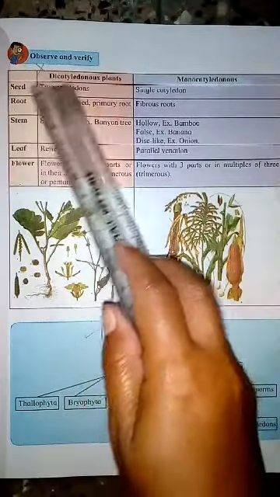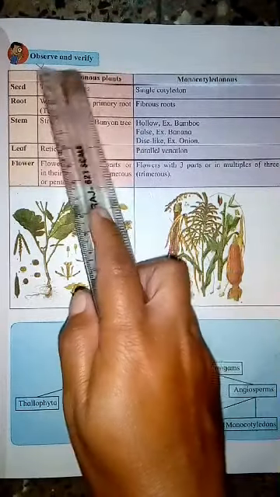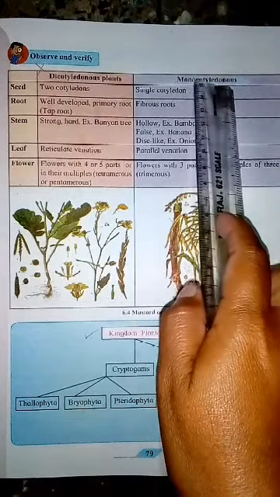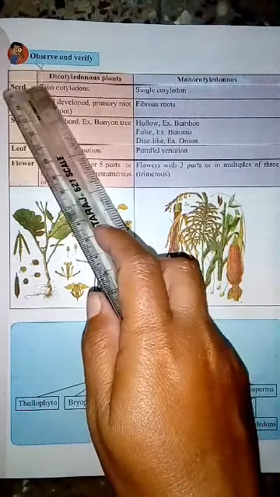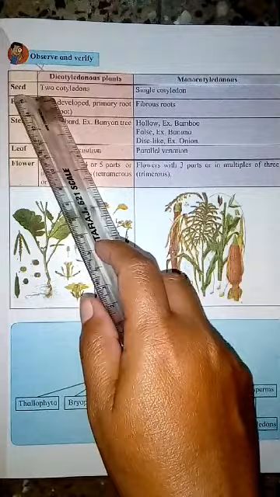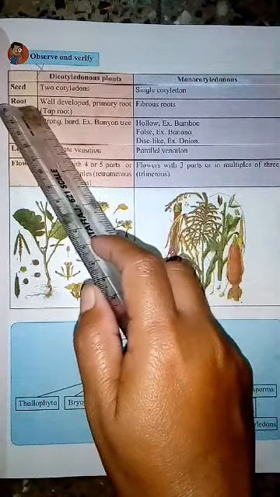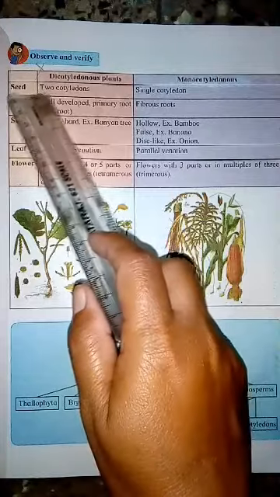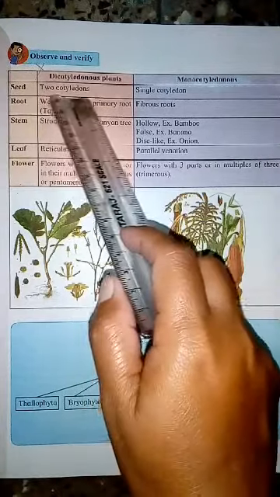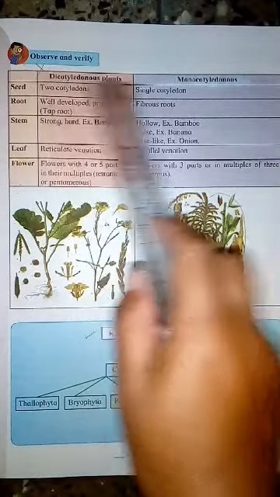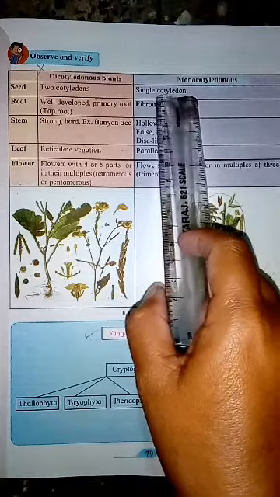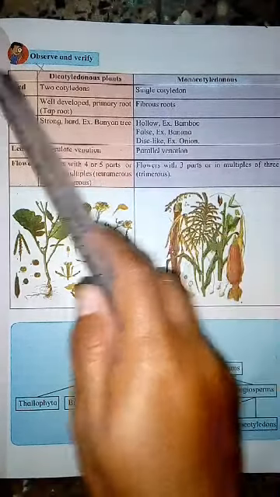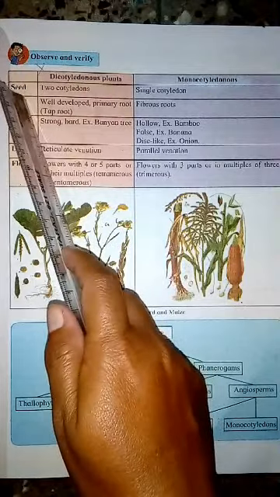Here we have given a table of dicotyledonous plants and monocotyledonous plants. Actually this is also reduced from our syllabus, but here we have given some different points in dicotyledonous and monocotyledonous plants, related to some characteristics. First we have given the seeds.